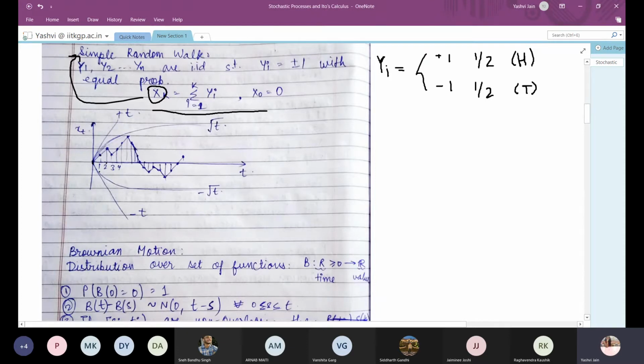Thus the value of xt is indexed by time, and it is following a random path, because we can explain it with the help of a coin toss. A coin toss is a random experiment, and xt is following a random path and it is indexed by different time intervals. So it is a random process. It is a discrete time random process.